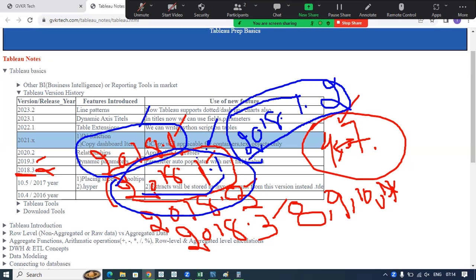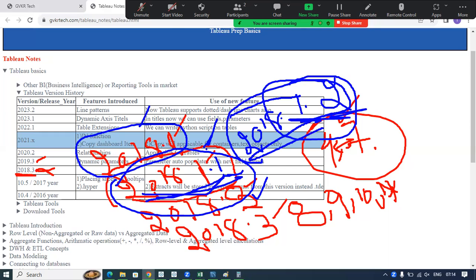In 18.1 version, they are introducing one more new feature. In 18.2 version, they are introducing one more new feature like that. Now, what is the difference between 18.1.1 and 18.1.2 versions? For example, in 2018.1 version, they introduce one new feature. Because of that new feature, something is not working or they're facing some issue in the 18.1.1 version. So they fix that issue and release one more version which is called 18.1.2 version.